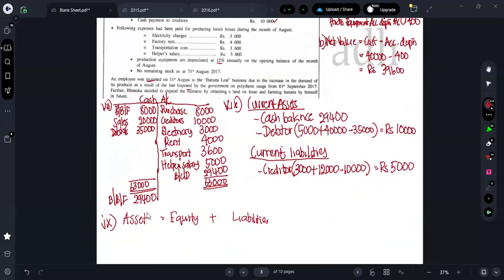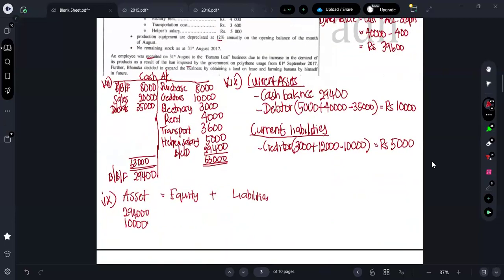294,000. Okay. Cash balance we have how much? 294,000. What's the debtors balance we have? Debtors balance we have how much? 10,000. Okay. What else we had, guys? What are the current liabilities? Let me name it. So this is cash. This is debtors.